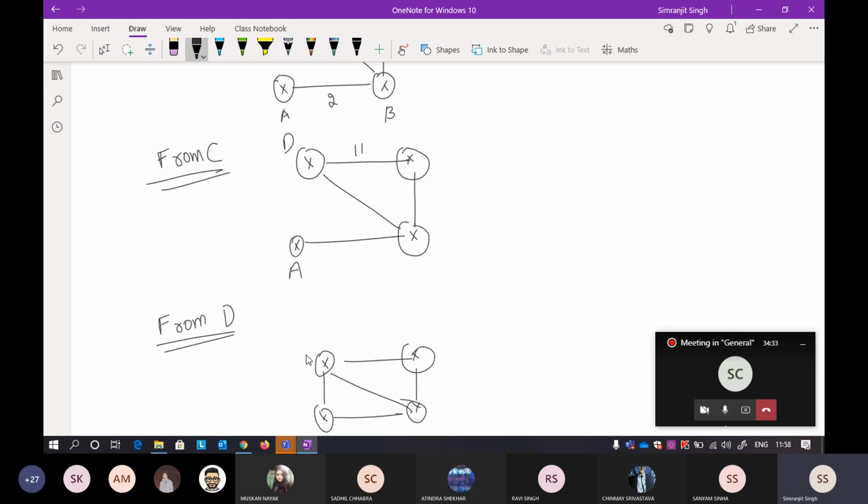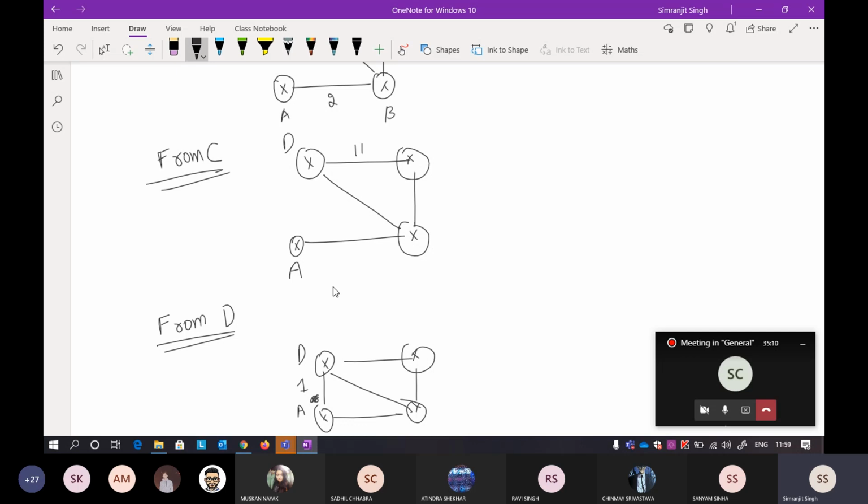This is the information that you will get from D to A. What is the distance here? The distance is 1. So that is how you proceed with the help of flooding. Again, when you are doing flooding, there will be lots of problems because there will be a lot of traffic on the links, but with the help of flooding, it will happen only after some time. It will not happen again and again. There is a time dedicated to it, after how much time it will happen again.